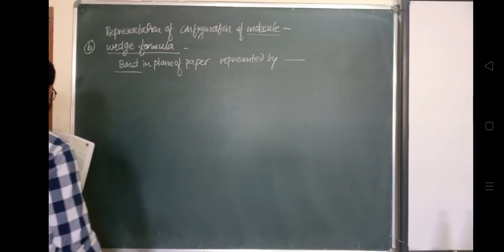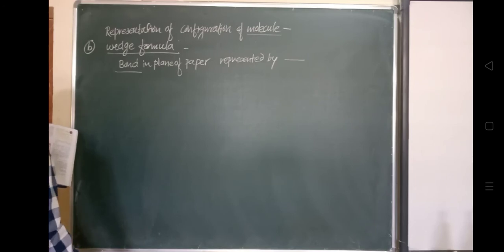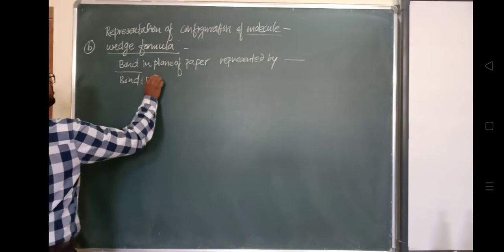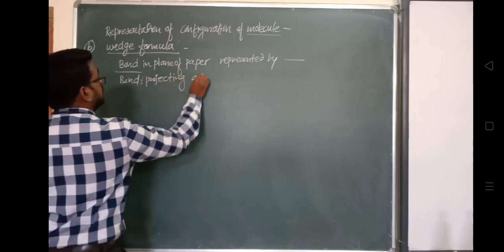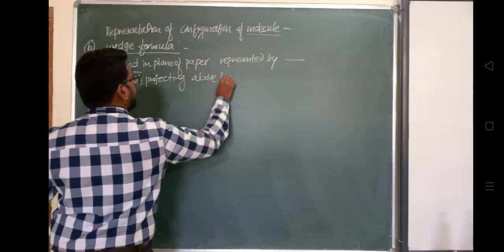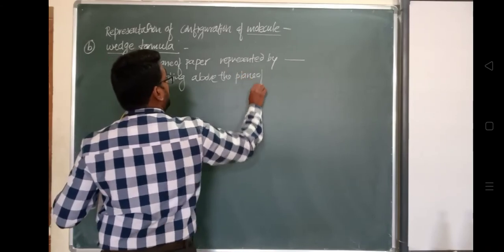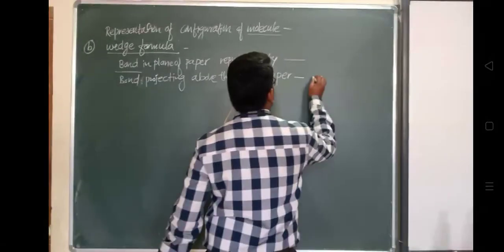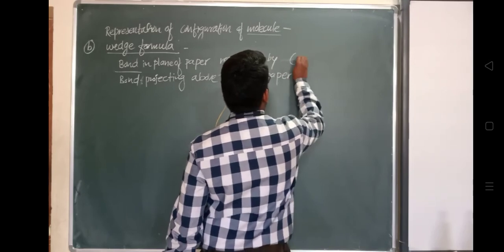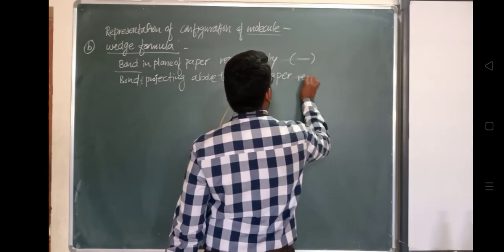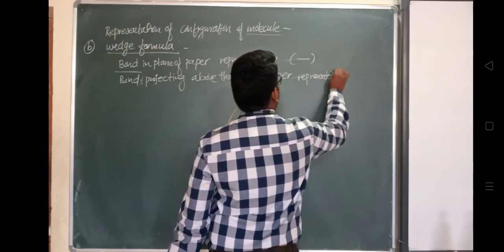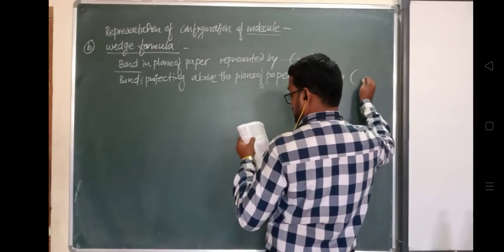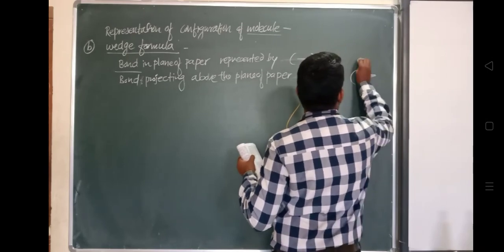The bonds in a plane of paper are represented by normal lines, and the bonds projecting above the plane of paper are represented by a solid wedge, like this. इसको बोलते हैं solid wedge.